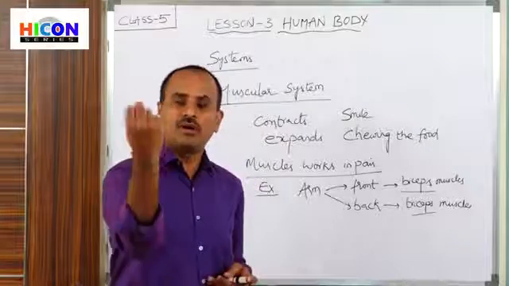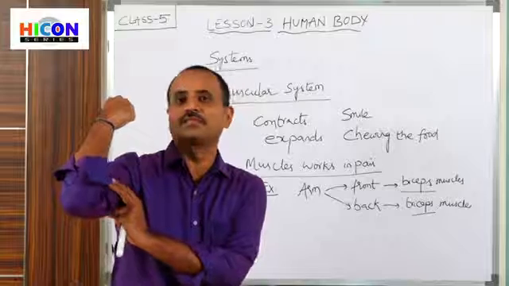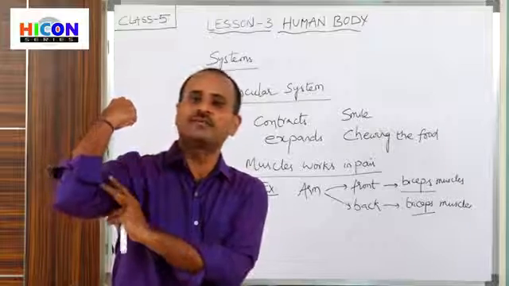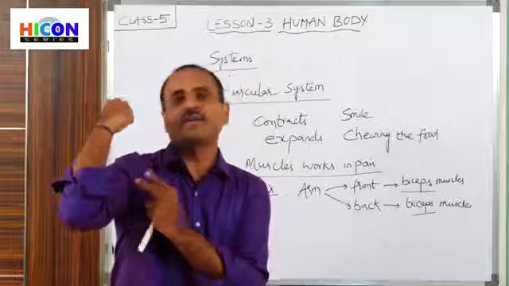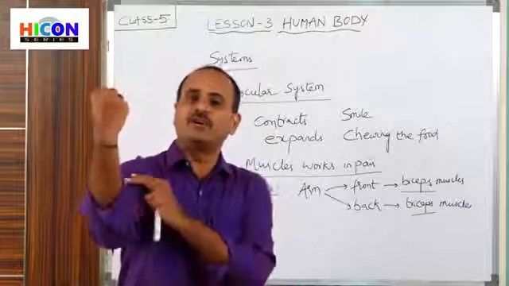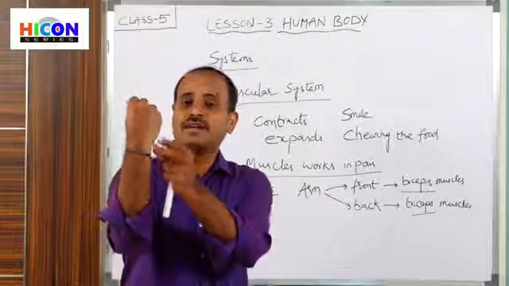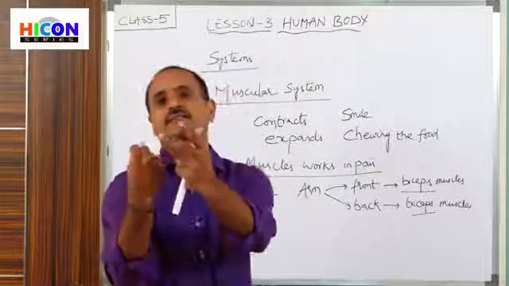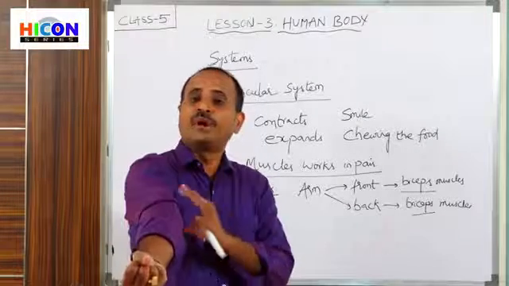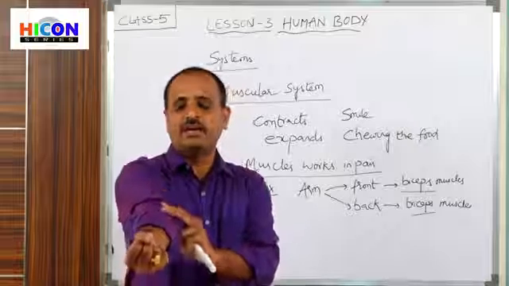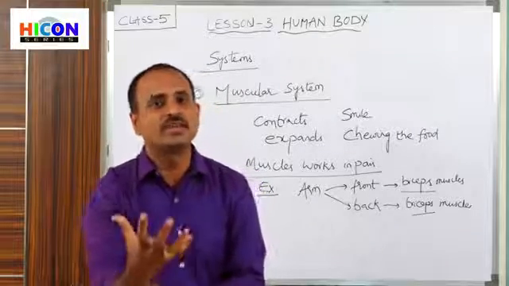If we fold our arm, that means if we bend our arm, then we will observe a bulge in the muscles. These muscles are called biceps muscles. Why do the muscles bulge? Because here the muscles are contracted. When we fold our arm, the biceps muscles will contract and the triceps muscles will expand. And again, if we unfold our arm, the biceps muscles will expand and the triceps muscles will contract. So children, do you understand how the muscles work in pair?